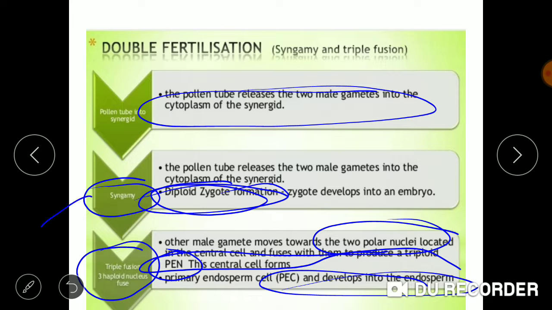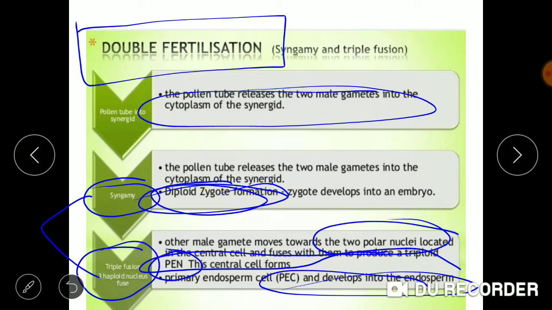These two processes together, syngamy and triple fusion, are known as double fertilization, since there are two fusions taking place, one between the male gamete and the egg cell and the other between the male gamete and the two polar nuclei.